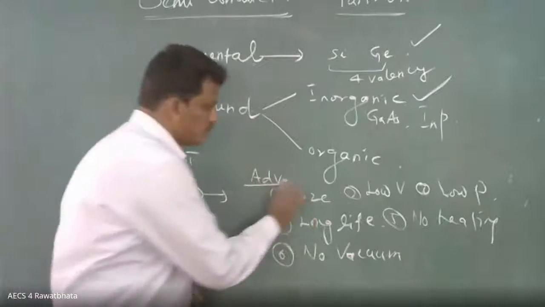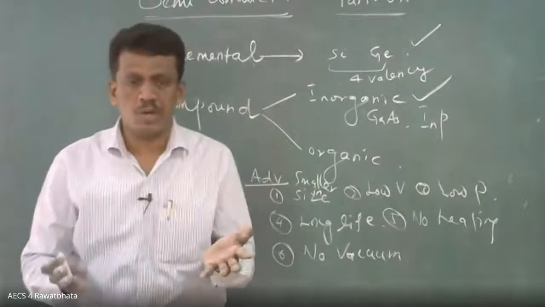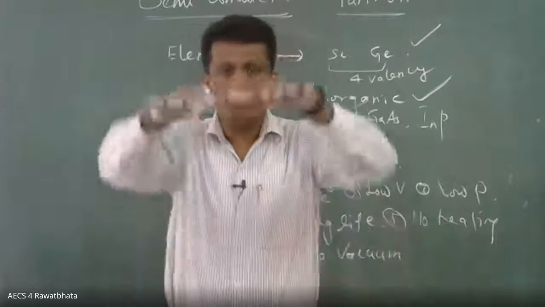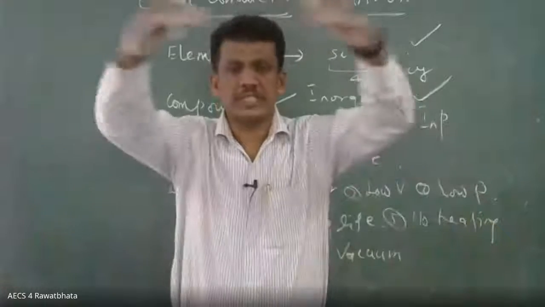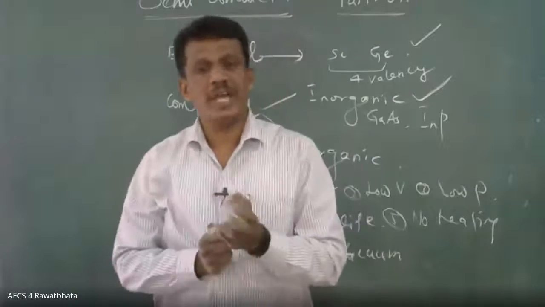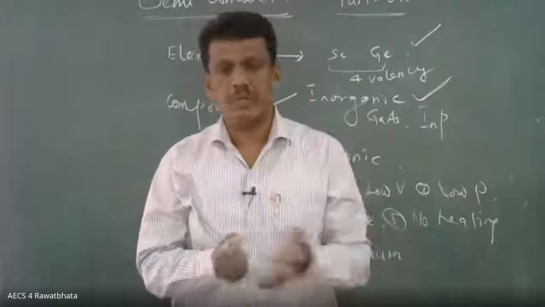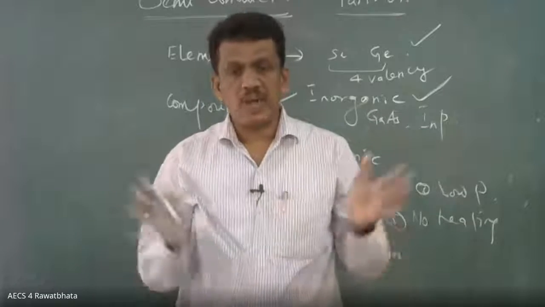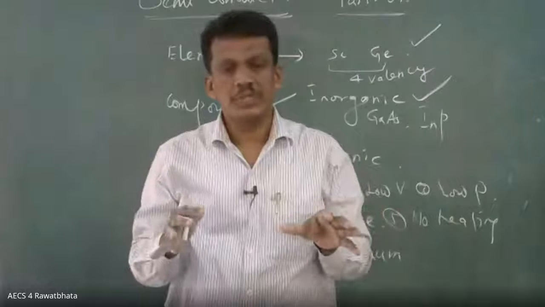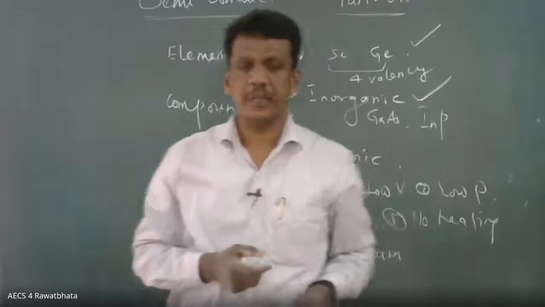Size. What is the size? Smaller in size, more convenient, no? Suppose before the semiconducting concept, you wanted a computer. Almost 50% of this classroom would be occupied by the computer. And another problem is the heating effect. So many diodes, that is called valve, vacuum tube. Once it starts working with the heat, you get maximum heat in the room, so the air conditioner is compulsory. Nowadays not required, you know that. You can use the computer any place.